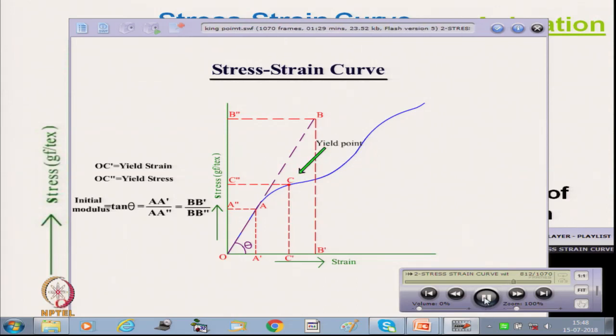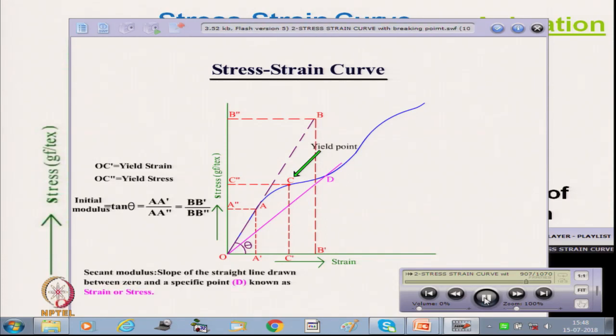This is called yield point. Now, a particular point is drawn. So, secant modulus is the slope of the straight line. This is exactly not showing, but it is the slope of the straight line drawn between zero and a particular specific point D. So, that is how we can get it. Although this animation is not showing the tangent, it is a tangent we can take. It is the slope at any point.